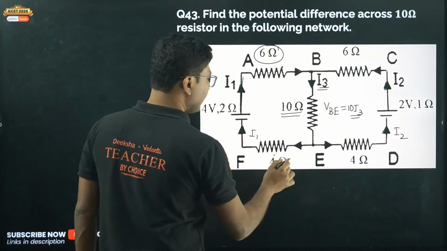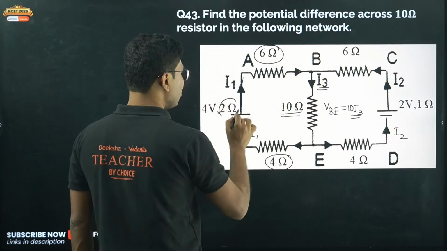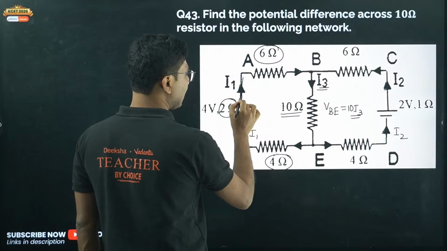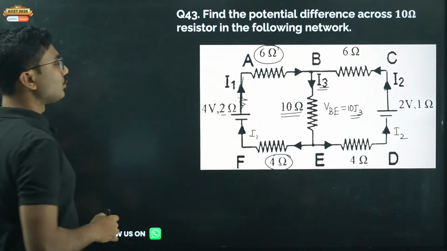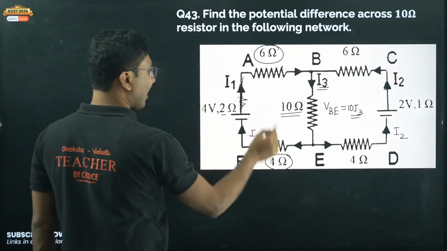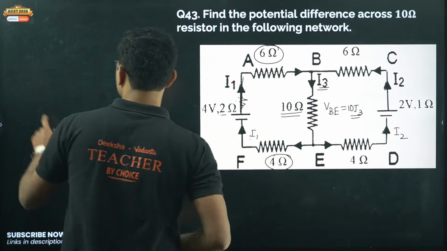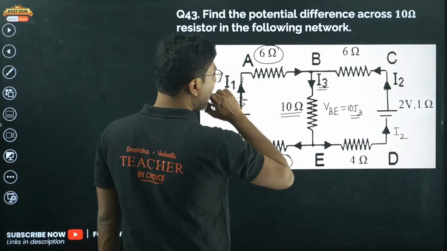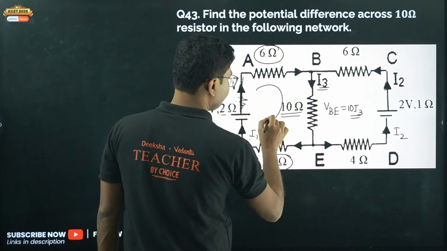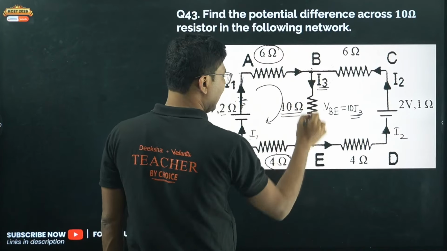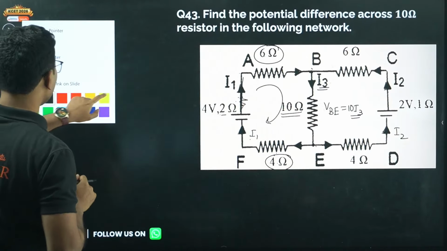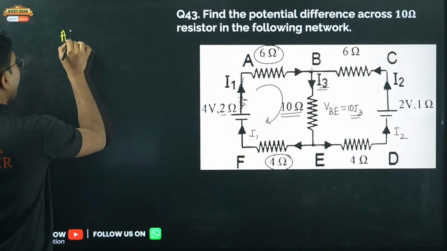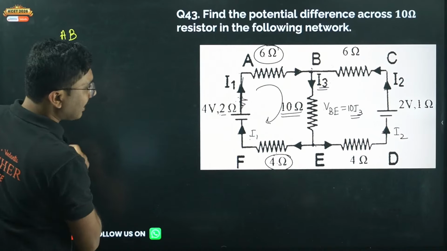Now, this 6 ohm, this 4 ohm and this 2 ohm. Do not ignore this 2 ohm. This is basically, you can consider as a series connection with this, right? So this 2 ohm, all of them have the same current I1. So first we will apply Kirchhoff's law in this loop, A, B, E, F, A.